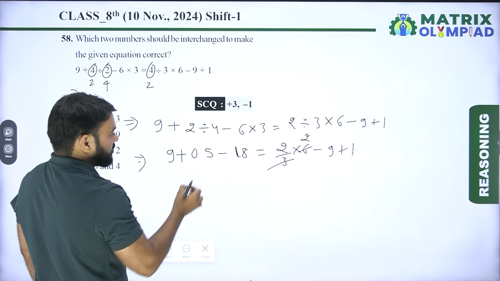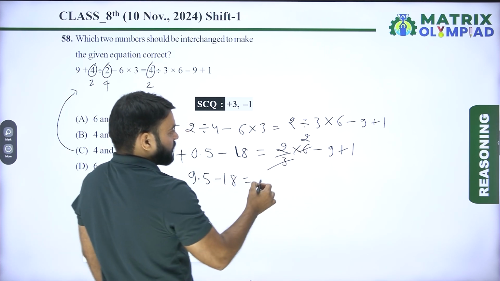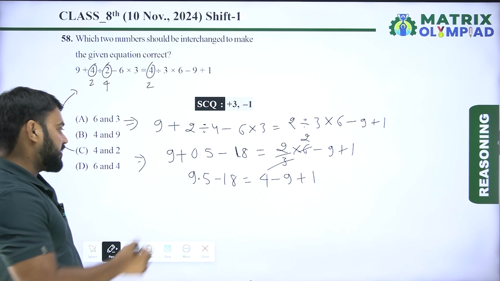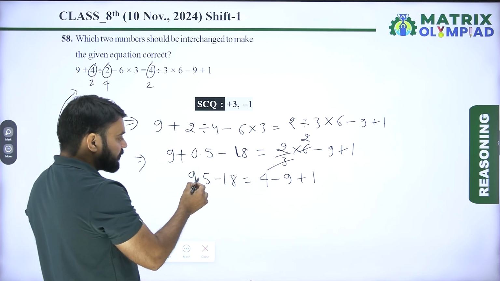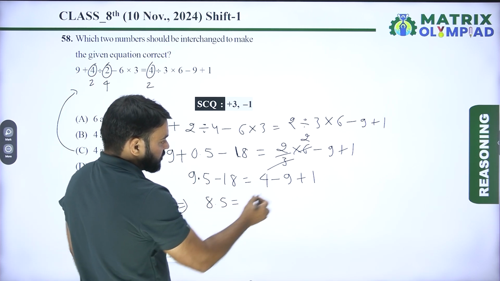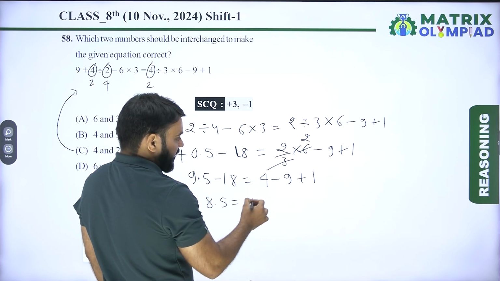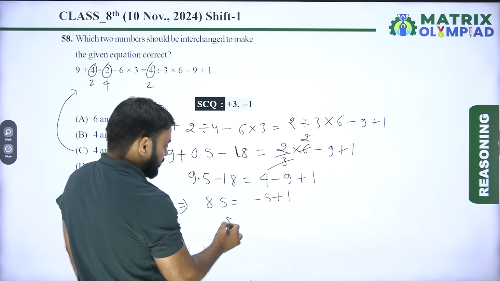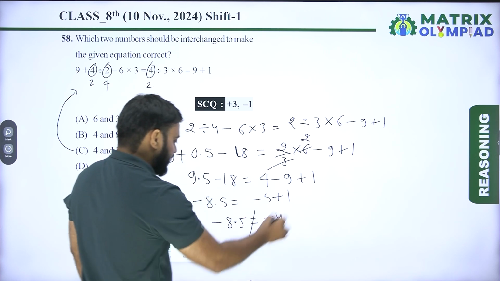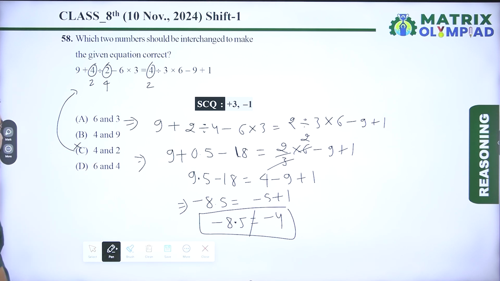So 9 plus 0.5 means 9.5, minus 18, is equal to 2 2s are 4, minus 9 plus 1. So 9.5 minus 18 means minus 8.5, is equal to 4 minus 9 means minus 5, plus 1. So minus 8.5 is equal to minus 4. Minus 8.5 never equals minus 4. So option C is also an incorrect option.